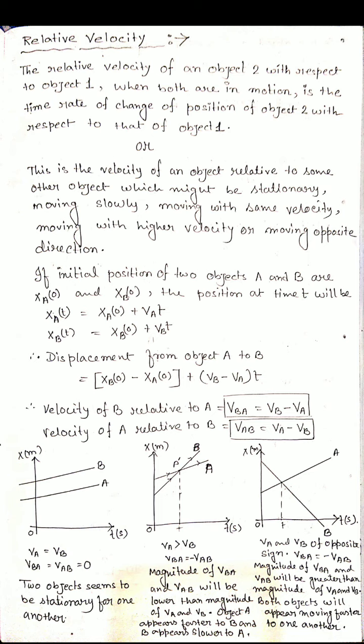Second figure: if we consider the velocity of A greater than the velocity of B. We already discussed with one example that VBA equals minus VAB. That means the magnitudes of VAB and VBA will be lower than the magnitudes of VA and VB. We will discuss this later, then you can understand. And the third case is when two objects are moving in opposite directions with velocities VA and VB.